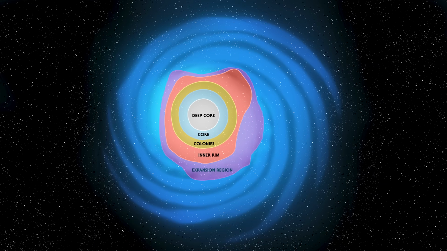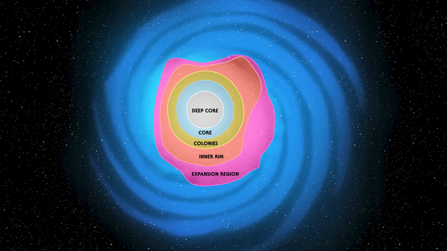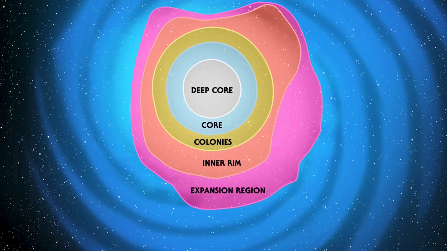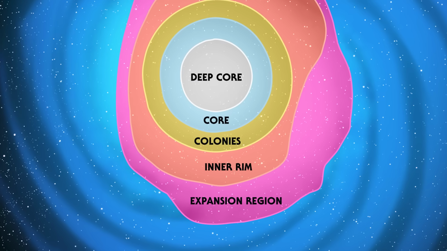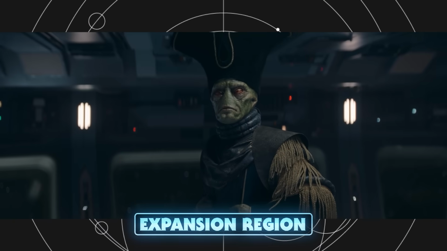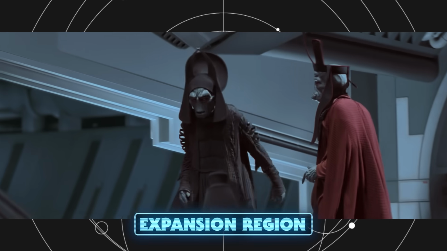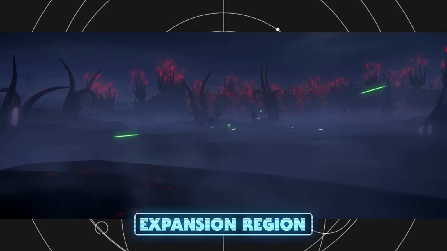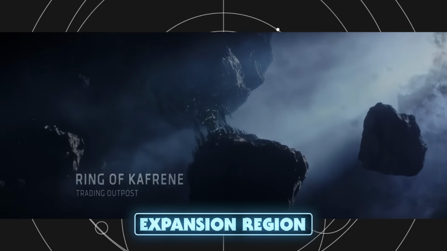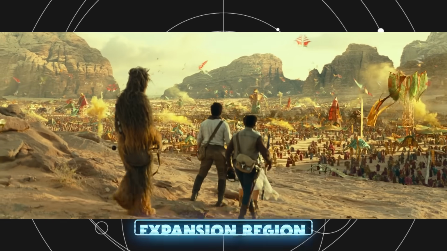The expansion region came after the Inner Rim, and this is the name that to me makes it most clear all these labels were made up as the galaxy grew. This is the region of expansion, right in the middle. Isn't every new region made up of colonies at some point and not just the colonies region? Anyway, we don't know much about the expansion region in canon. Star Wars Legends says corporate-controlled worlds began settling there first, not long after the establishment of the Inner Rim. Some notable locations in the expansion region included Umbara, which saw heavy fighting during the Clone Wars, the Ring of Kafrene, which was seen in Rogue One, and Pisana, where Rey searched for clues to find a Sith Wayfinder.